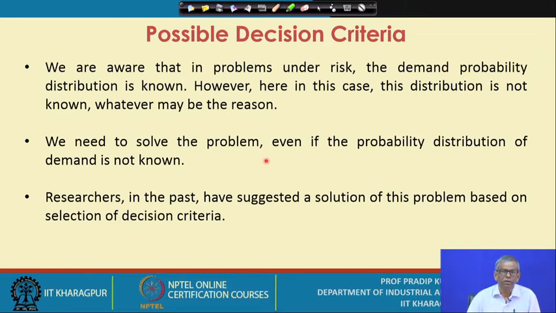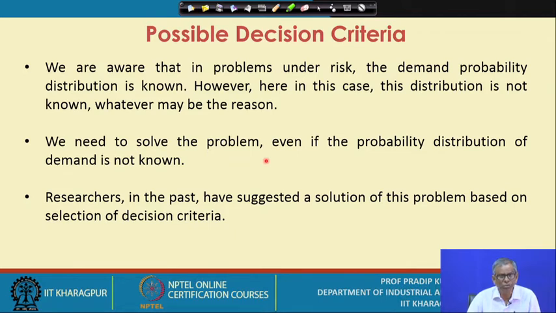So you have to take a decision related to, say, the order quantity. Now, obviously, it is suggested that you use certain decision criteria. If you go through the literature, you will find that the researchers and practitioners have been suggesting a number of decision criteria.